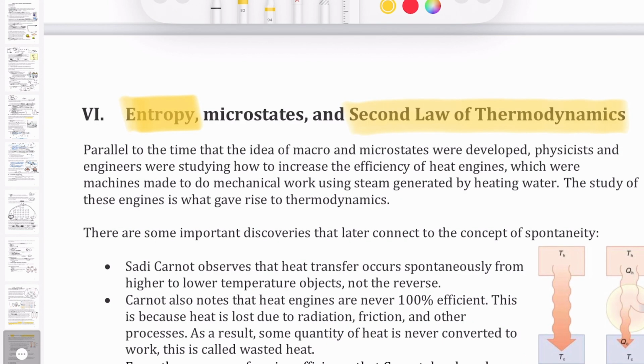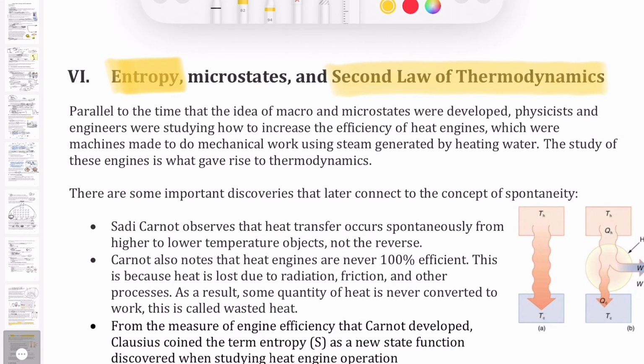Okay, the idea of entropy was developed actually during the studies of the efficiency of heat engines. And this all happened around the 17th and 18th century. Those were the times when a lot of these engines were developed that relied on the fact that you are heating liquid water to produce steam, and then the steam is used to push on something mechanical that makes it do work. So the basic idea of these steam engines or heat engines is that you are able to do mechanical work using steam, okay, that's generated by heating water.